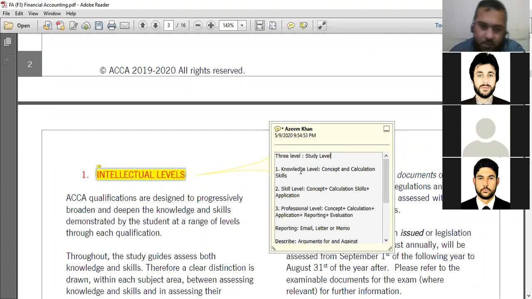So we have 3 levels: knowledge level, skill level, and professional level. Our F3 Financial Accounting is about the first level, that is the knowledge level. And in the knowledge level we have to cover 2 things: concept and calculation. Clear? So it doesn't mean the whole paper of F3 is about concept and calculation.